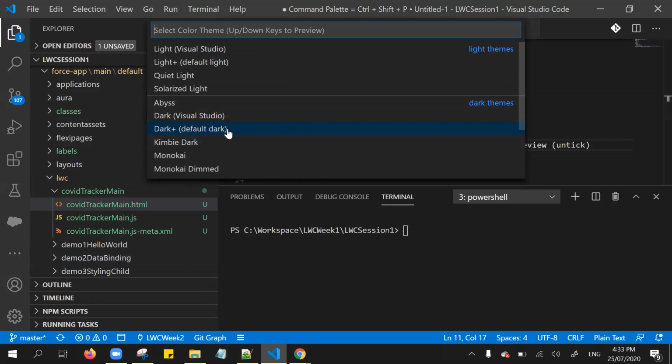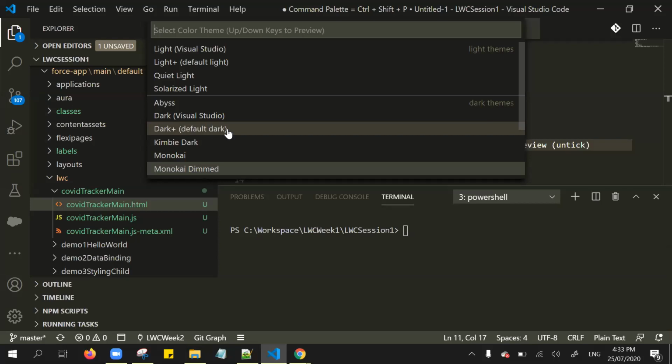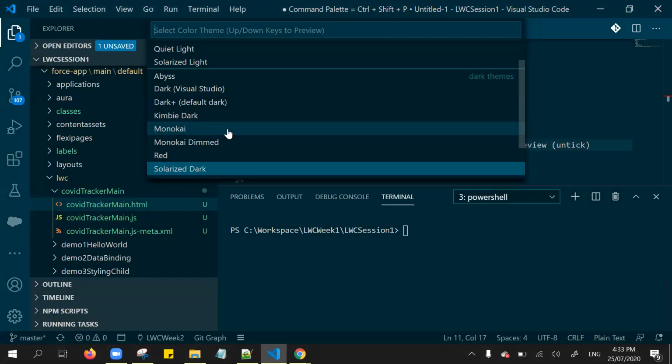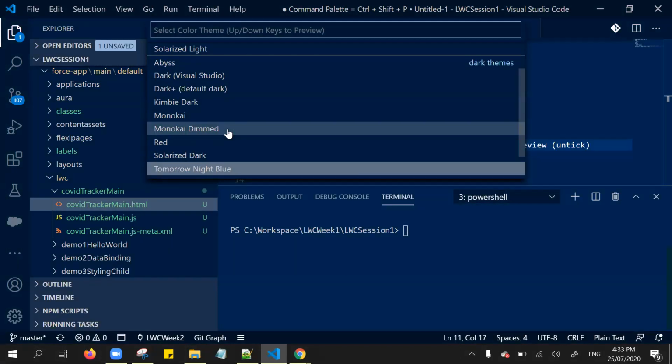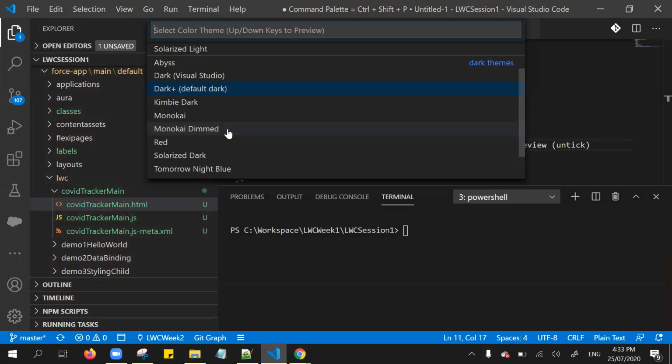From your keyboard, using the up and down arrows, you can select the themes. It's automatically previewed. So as per your interest, you can select the themes. These are the standard themes from Visual Studio Code.